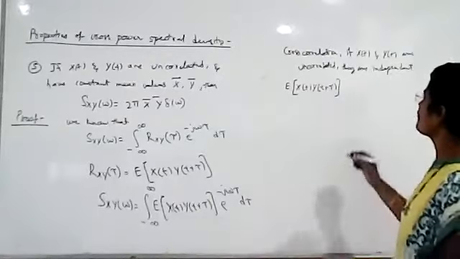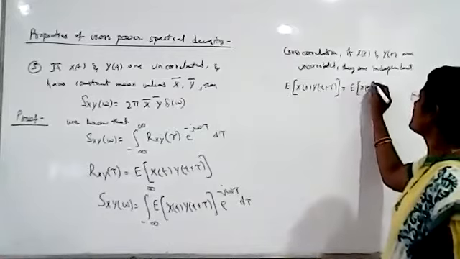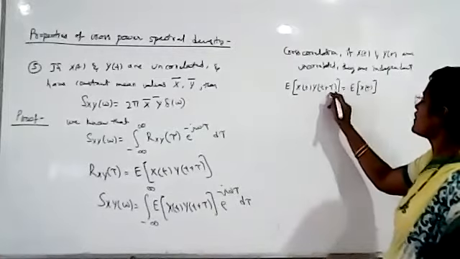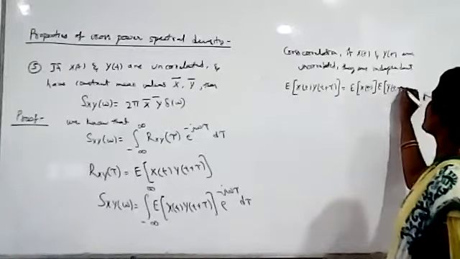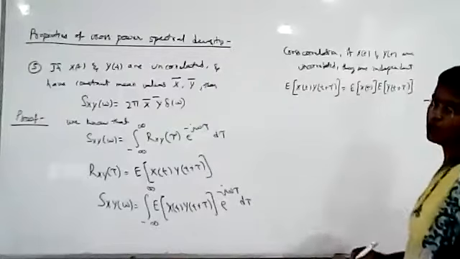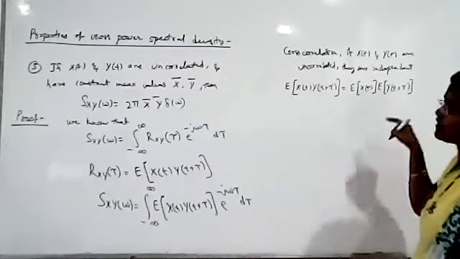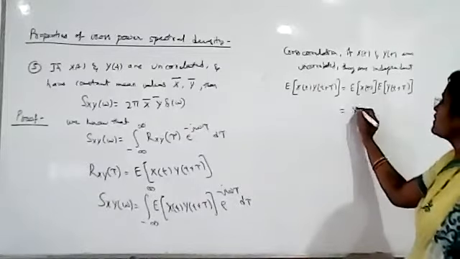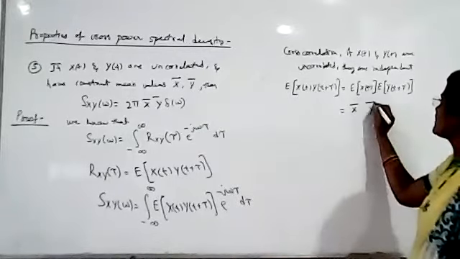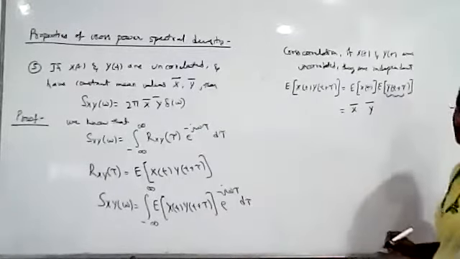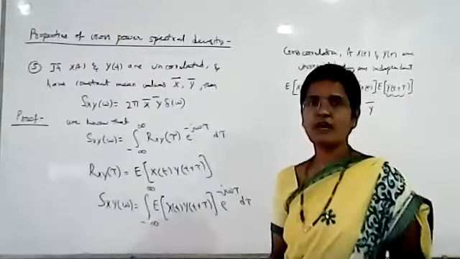So since x of t, y of t are independent, the expected value of x of t, y of t plus tau, we apply expectation separately to each random process. That is expected value of x of t into expected value of y of t plus tau. Given that x of t has the mean x bar, and y of t plus tau is also a random process with mean y bar.